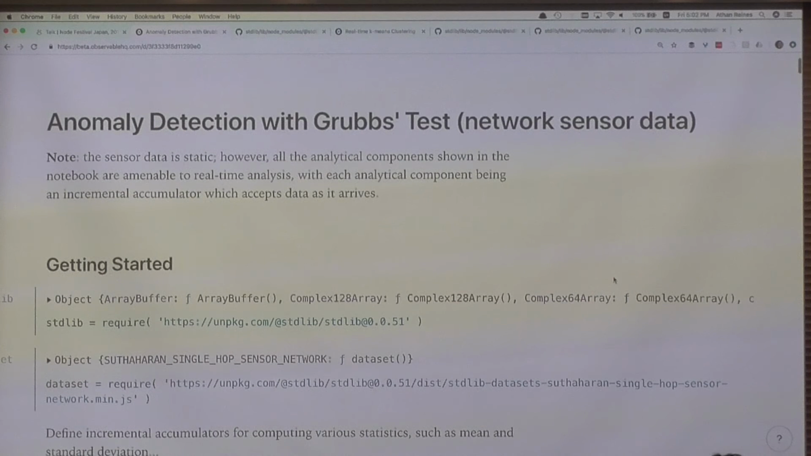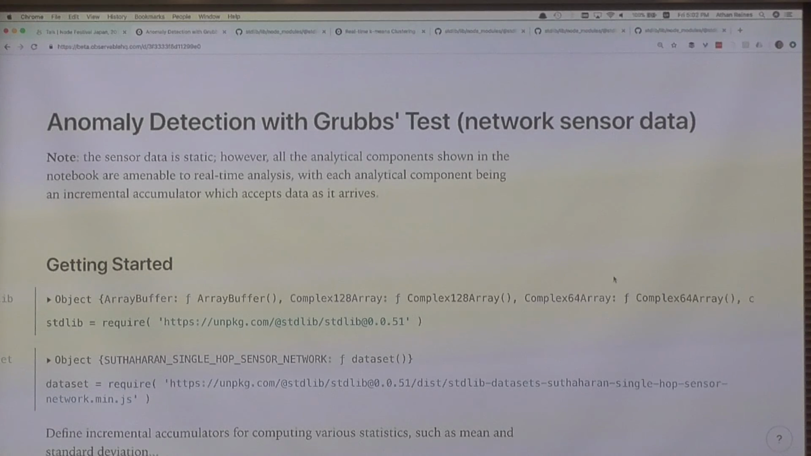All right. So I mentioned that this is going to be real time. For the purposes of this talk, the sensor data is static, meaning I've already previously loaded the notebook and it's a finite size. However, all the analytical components which follow are all amenable to real-time analysis. They are implemented as if the data comes in real time and continuously updates a model.